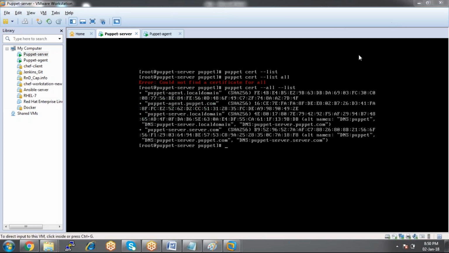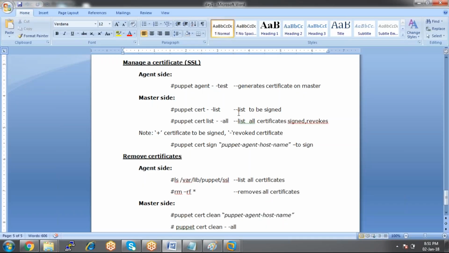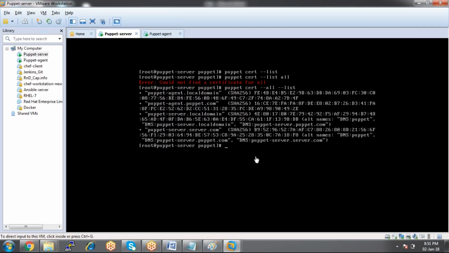Now let's look into how we can sign a certificate. It's very simple: puppet cert sign and the client machine name. That's it. Puppet cert sign and the host machine name which you want to accept the certificate for. Puppet agent, puppet agent dot puppet dot com.